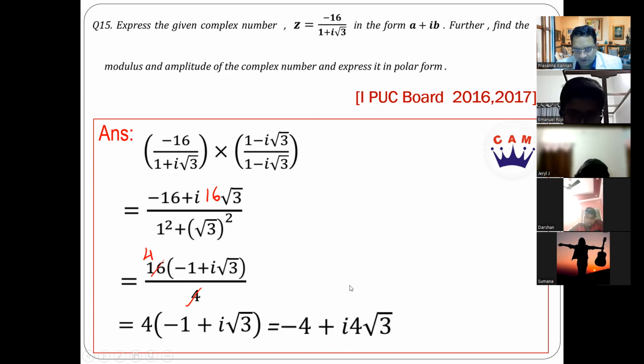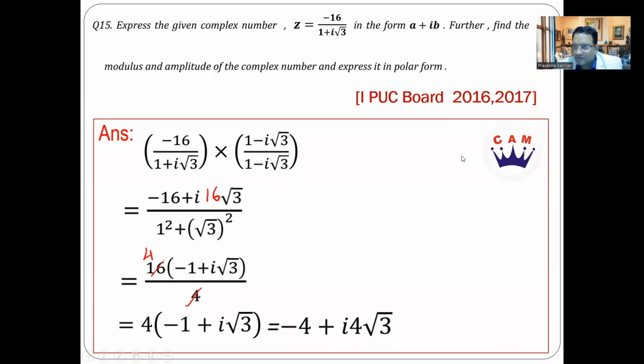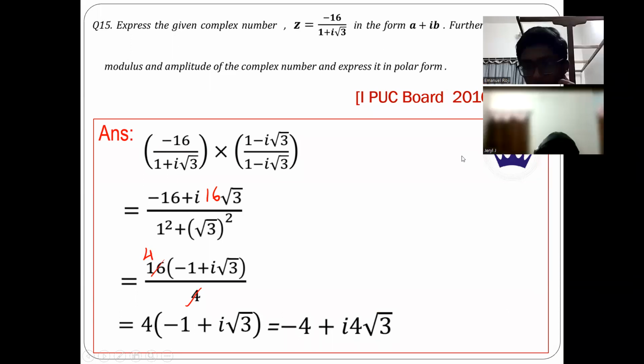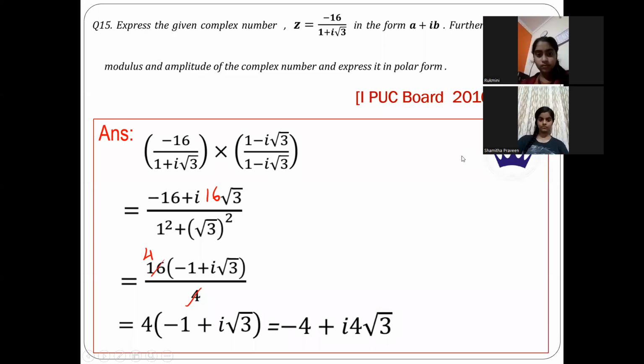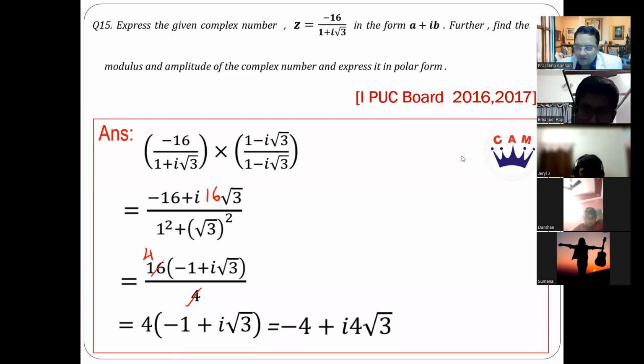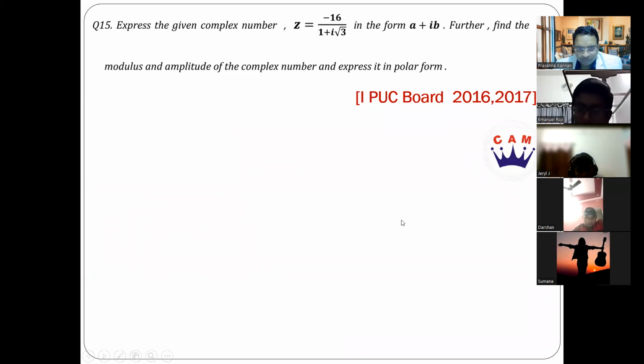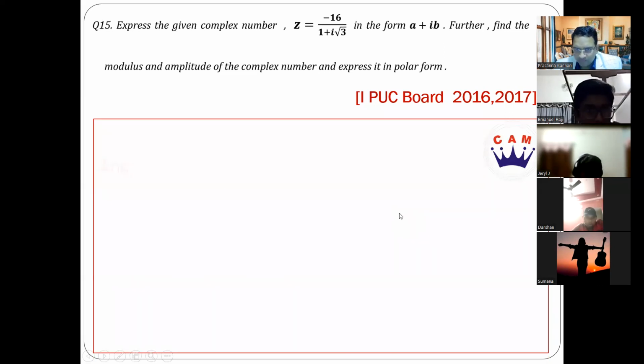Writing your complex number, can you tell me what is the real part? What is x? Minus 4. What is your imaginary part? 4 root 3. Absolutely. Yes, students. Now, let's move on further.